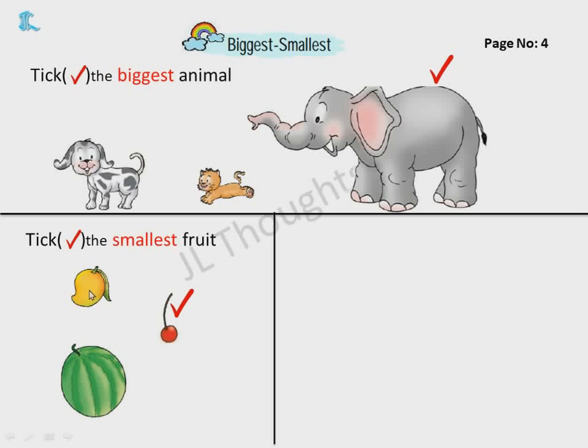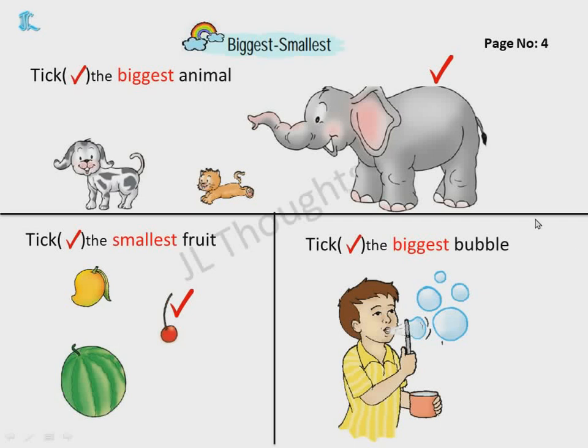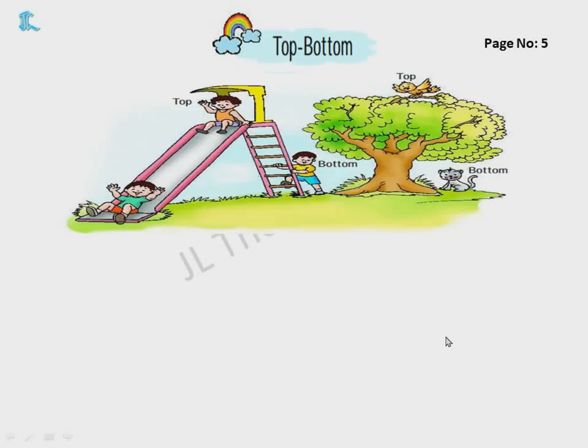Small, smaller, smallest. Take the biggest bubble. Which is the biggest bubble? Among the bubbles given here, which is the biggest one? Which is the biggest, more bigger? This is the biggest one. So you will take this one. Understood, children? Now next, top and bottom.